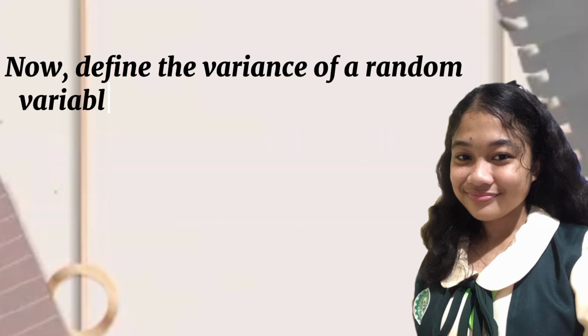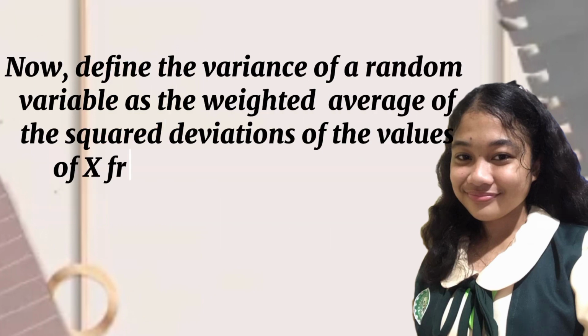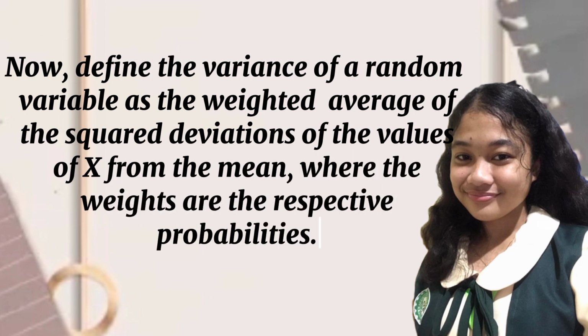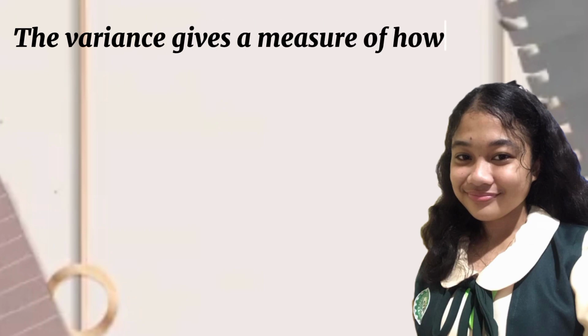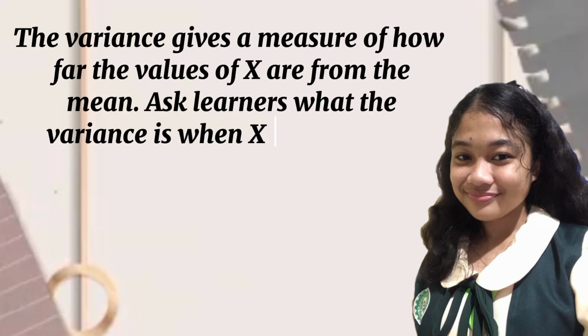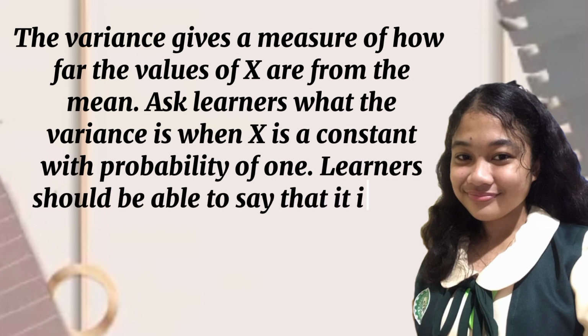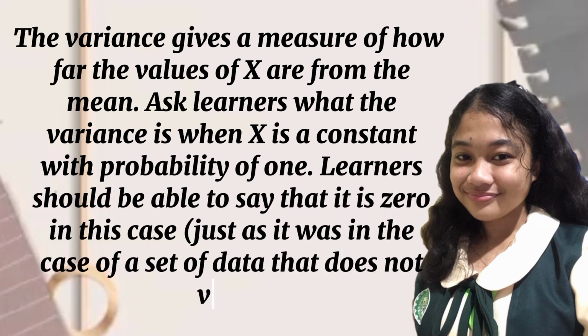Now, define the variance of a random variable as a weighted average of squared deviations of the values of x from the mean, where the weights are the respective probabilities. The variance, usually denoted by sigma squared, is also denoted as Var(x) and formally defined as follows. The variance gives a measure of how far the values of x are from the mean. Ask the learners what the variance is when x is a constant with probability 1. Learners should be able to say that it is 0 in this case, just as it was in the case of a set of data that does not vary.